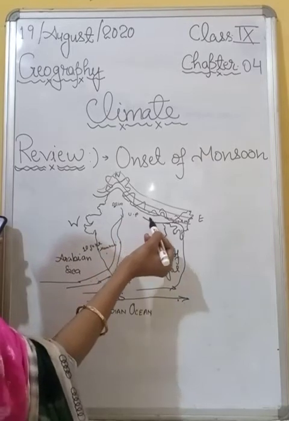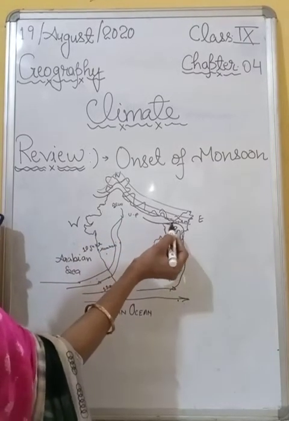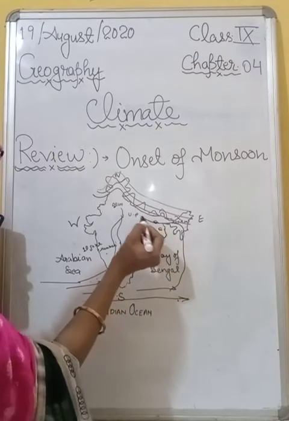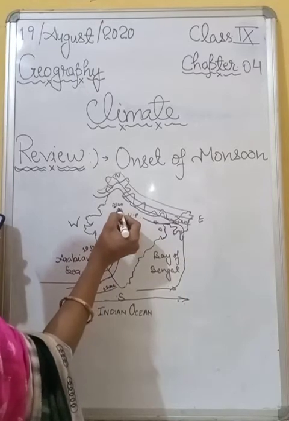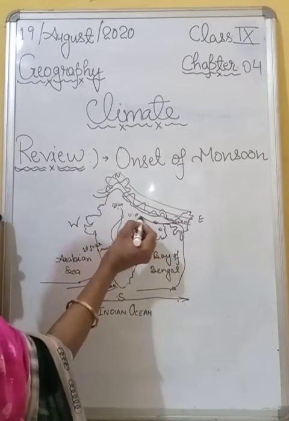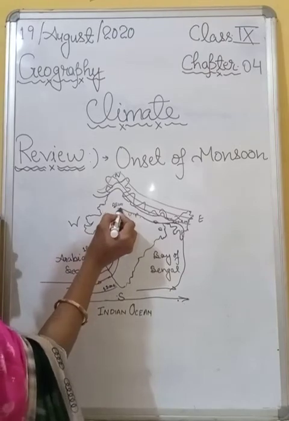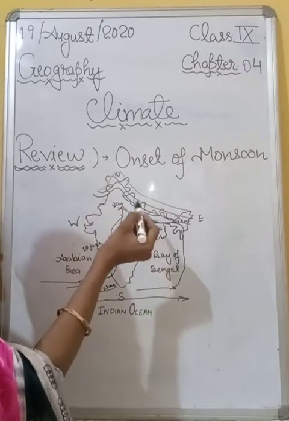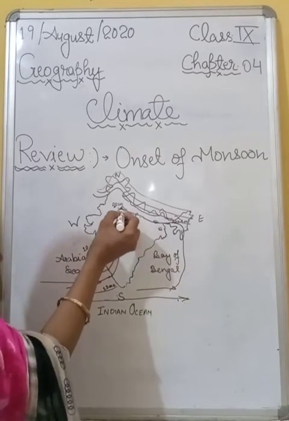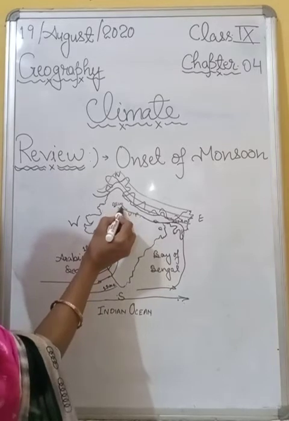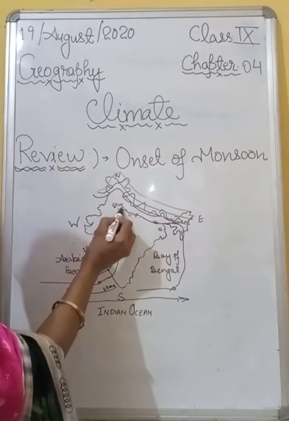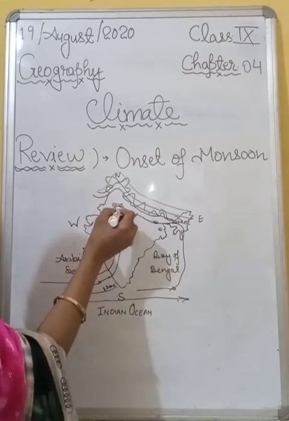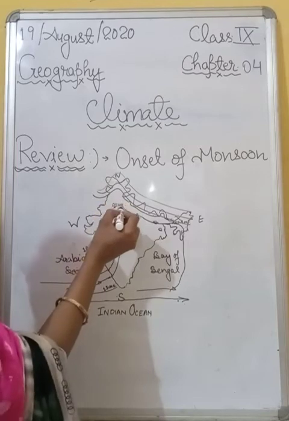All right, and thus it gives rainfall in areas of the whole of West Bengal, Bihar, UP and Delhi. After that, both the branches of monsoon again merge, which means mix, in the northwestern part of the Ganga plains, and again both branches of monsoon provide rainfall to the regions of Delhi.